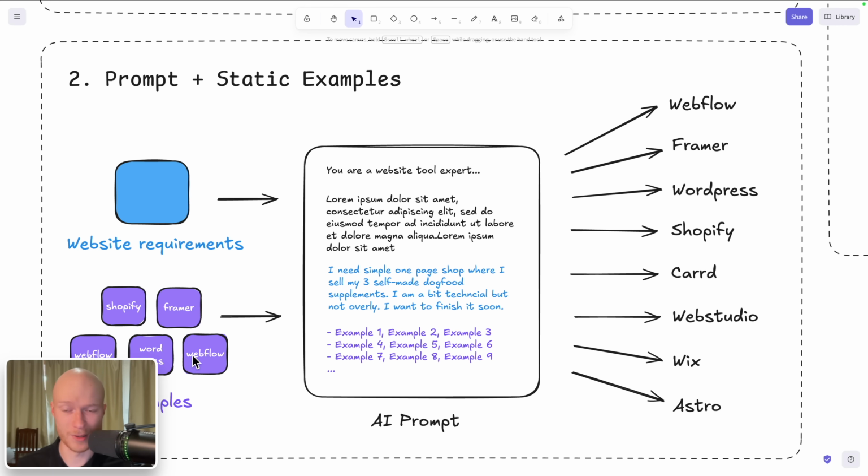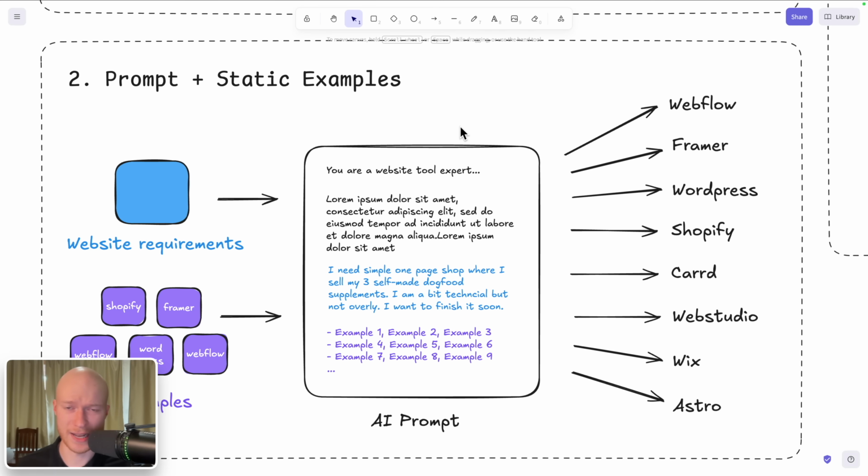And then a brief explanation why I would recommend that website builder in that specific example scenario. And then we would just write this list of examples into the prompt. Whenever we analyze a new input, a new website requirement, the AI would now have a little more understanding of what we want from it. So with this approach, we are going to get better results.